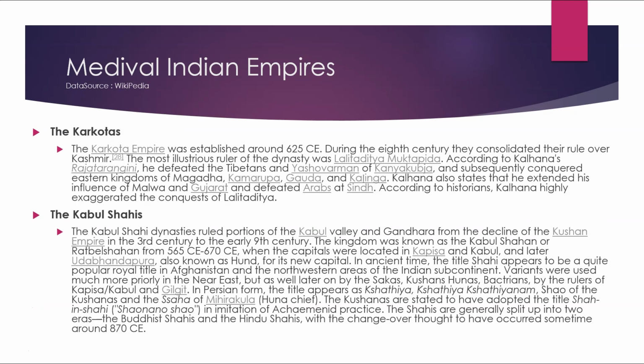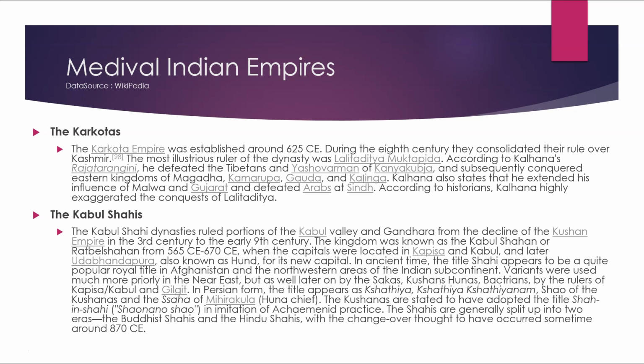The Karkotas. The Karkota dynasty was established around 625 CE. During the 8th century, they consolidated their rule over Kashmir. The most illustrious ruler of the dynasty was Lalitaditya Muktapida. According to Kalhana's Rajatarangini, he defeated the Tibetans and Yashovarman of Kanyakubja and subsequently conquered the eastern kingdoms of Magadha, Kamarupa, Gauda, and Kalinga. Kalhana also stated that he extended his influence over Malwa and Gujarat and defeated Arabs at Sindh. According to historians, Kalhana highly exaggerated the conquests of Lalitaditya.